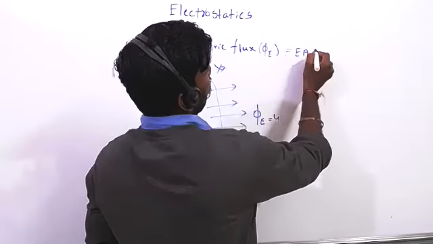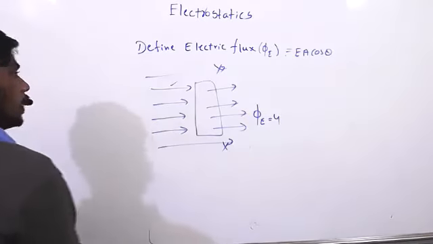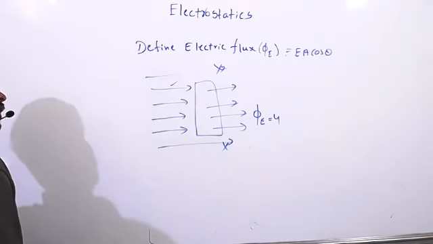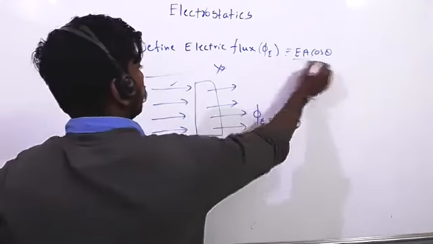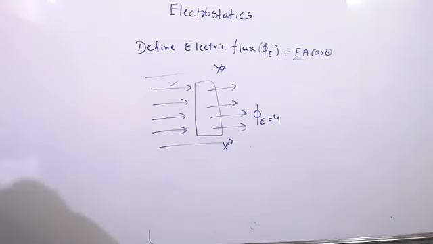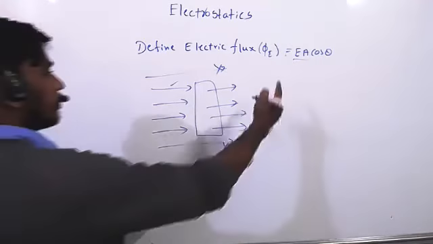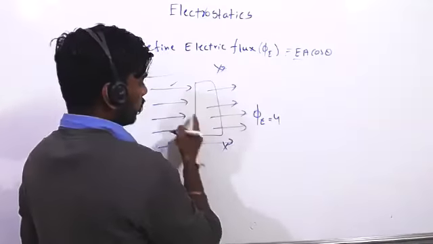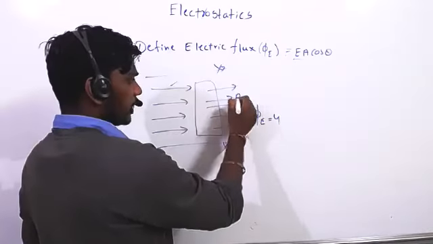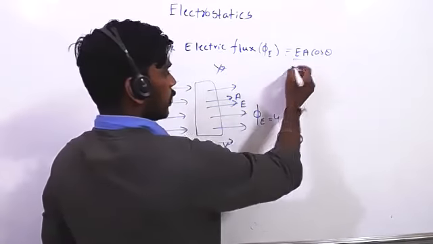So the flux formula: flux is denoted by the letter phi, equal to EA cos theta. Cos theta, where theta is the angle between the area vector and the electric field. If theta equal to 0, suppose the area vector is in this direction and the electric field also in this direction, cos 0 equal to 1.